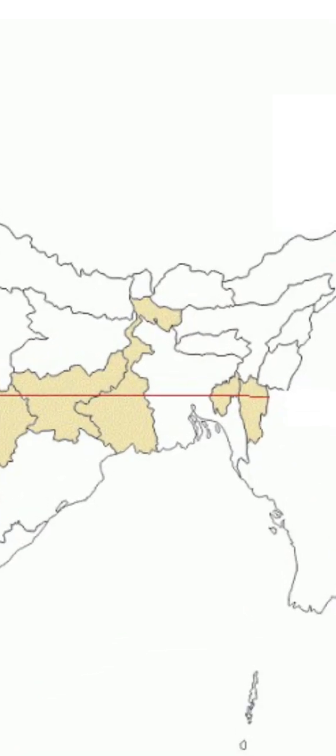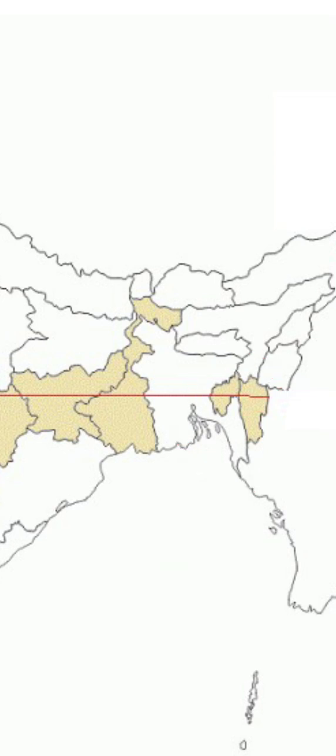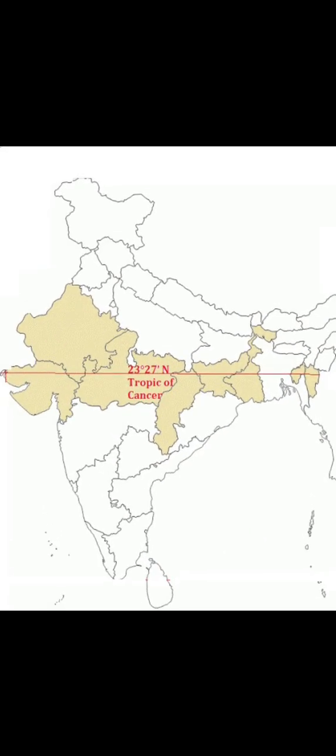I cannot tell you the exact percentage, but for your general understanding you have to remember it like this. It will help you to draw the Tropic of Cancer in a proper way.